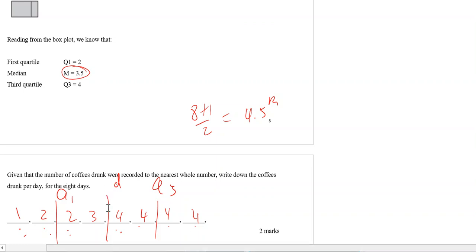Now, what average of two numbers gives you 3.5? Well, 3 and 4 will be the obvious choice. So this is the median. How do I get Q3? It's the middle of these four numbers, and the middle of these four numbers is between two numbers. So you want a Q3 of 4, so the average of 4 and 4 will be 4. So you satisfied the requirement for Q3. You want a Q1 of 2, 2 and 2 would work, because the average of 2 and 2 is 2.